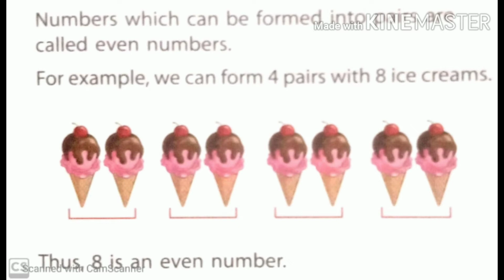So let's form the pairs. 1 group, 2 groups, 3 groups and 4 groups. No ice cream is left alone here. Thus 8 is an even number.